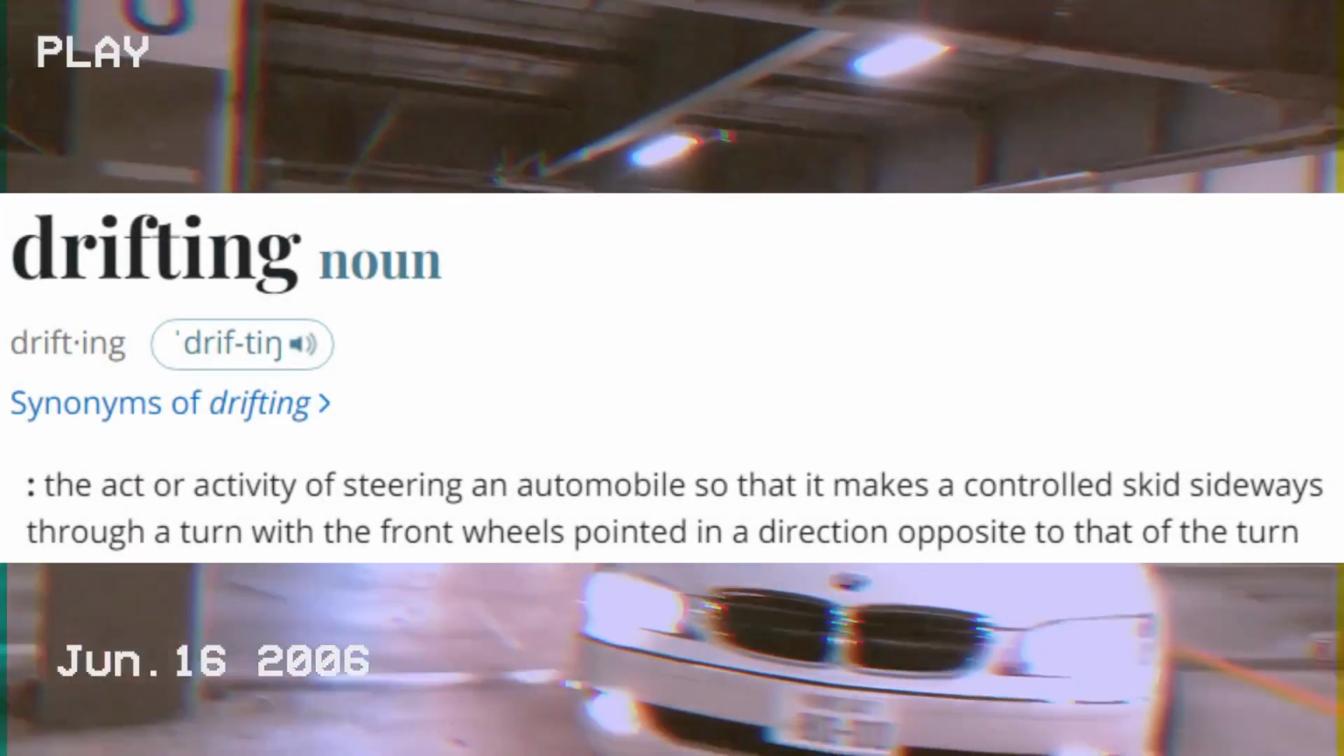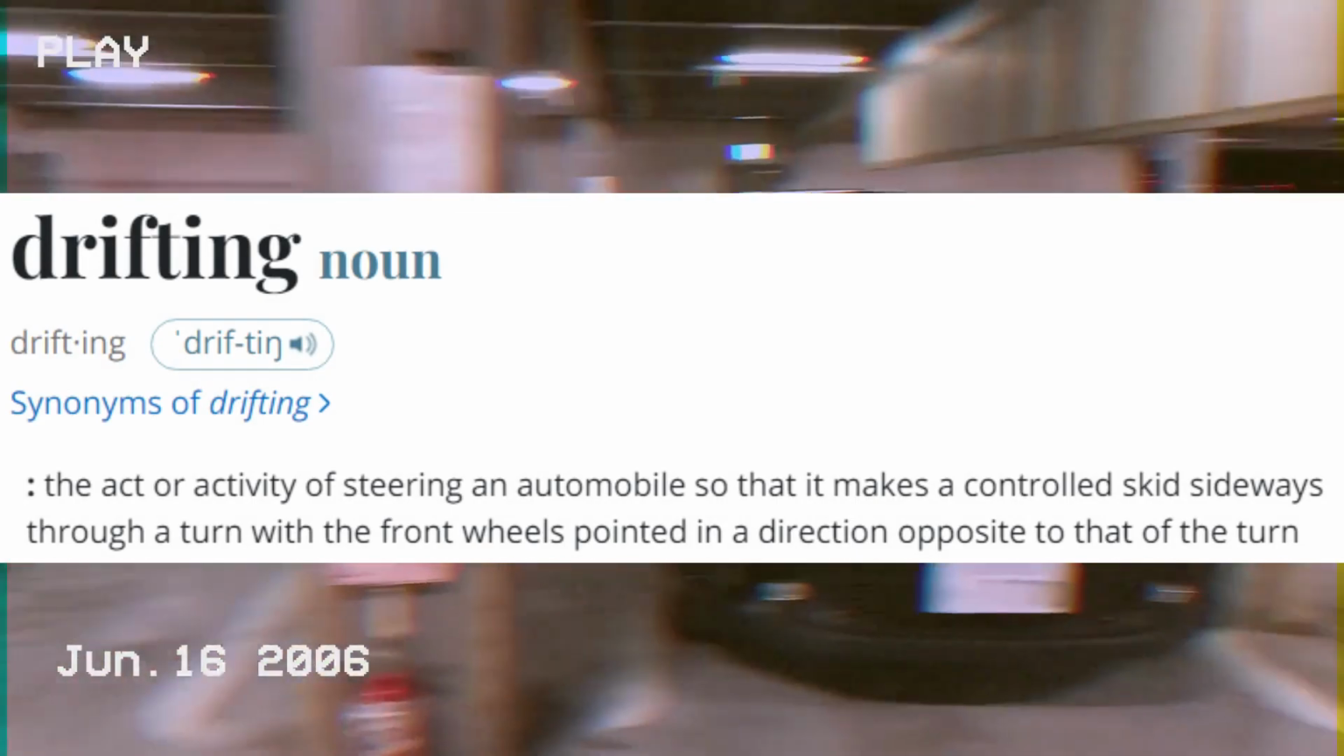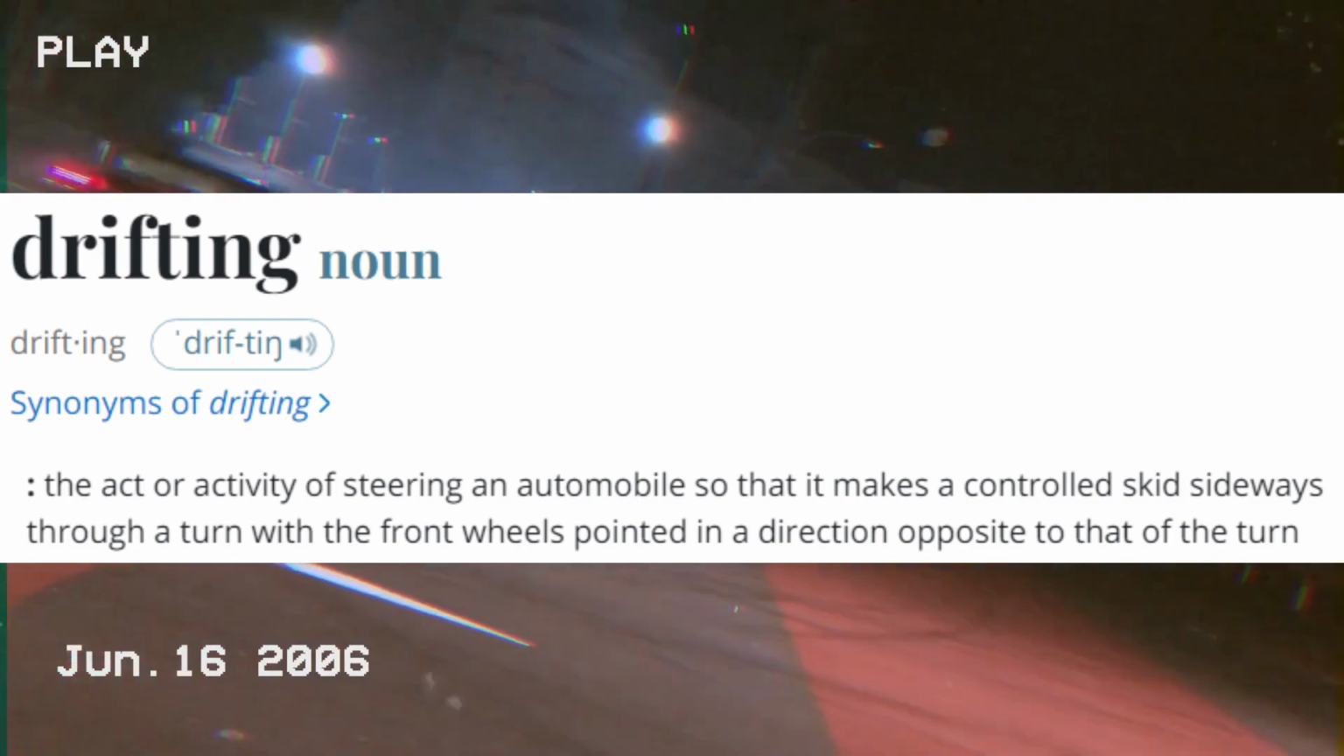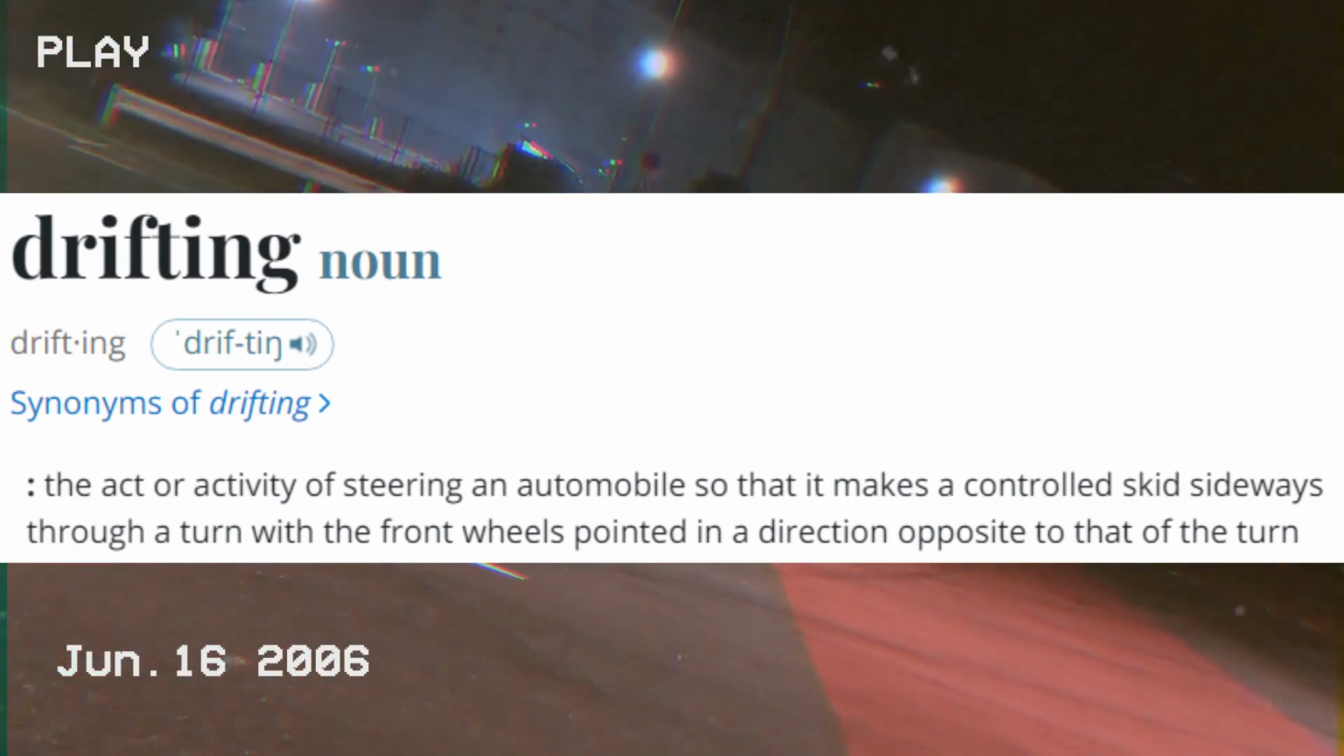Drifting. The act or activity of steering an automobile so that it makes a controlled skid sideways through a turn with the front wheels pointed in a direction opposite to that of the turn. This driving technique appears to be easier than it actually is. It is the combination of steering angle, braking, accelerating, and wheel speed to lose traction but maintain control at the same time.